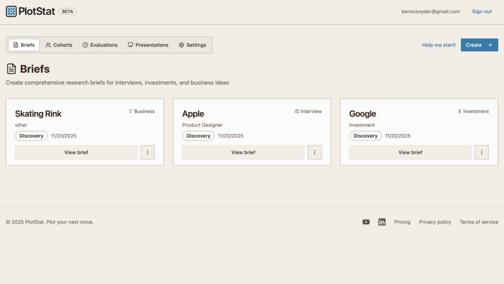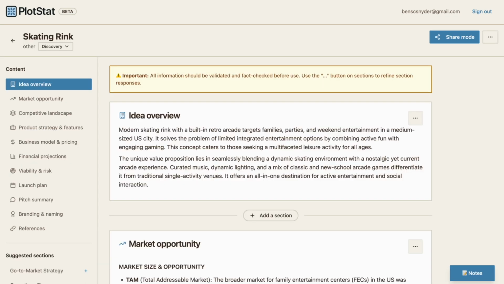So back to those briefs I created. Let's have a look at those. First, the skating rink idea. I thought it might be cool to create a skating rink in my city, so I went ahead and created a business brief for the idea. I described the idea in detail, and this is the brief that was generated.